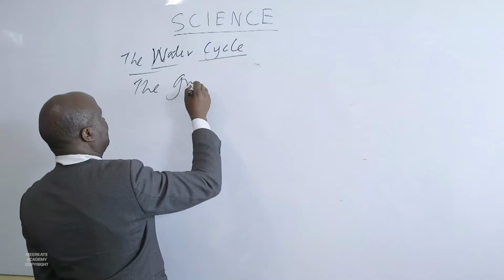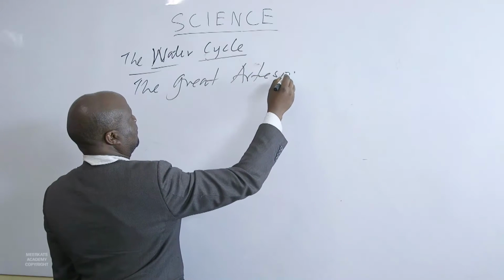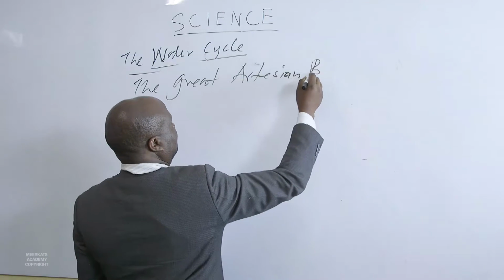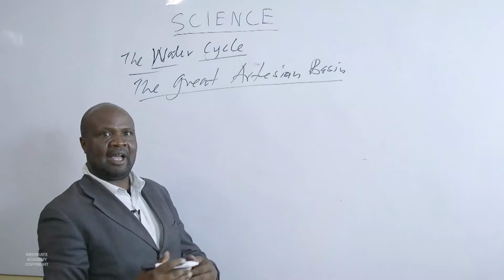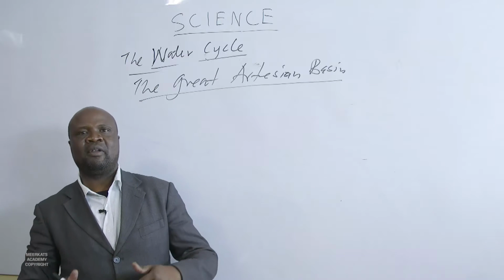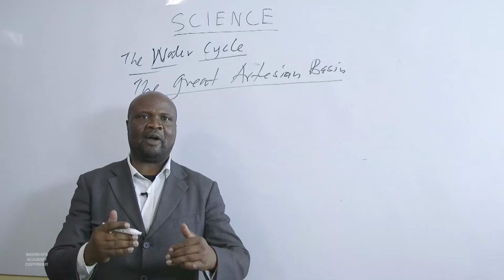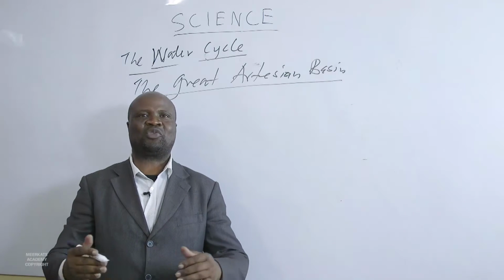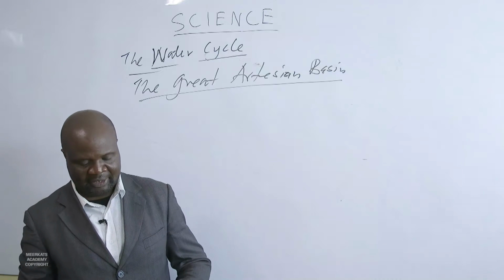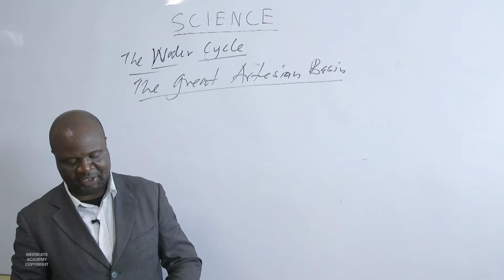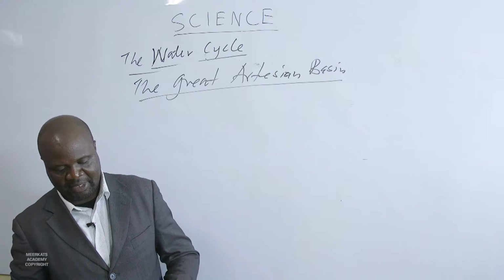The Great Artesian Basin. There are places within the earth, underground, at some levels where you will find water. Underground water is trapped in plenty and in layers. So the Great Artesian Basin is one of the greatest water basins in the world.